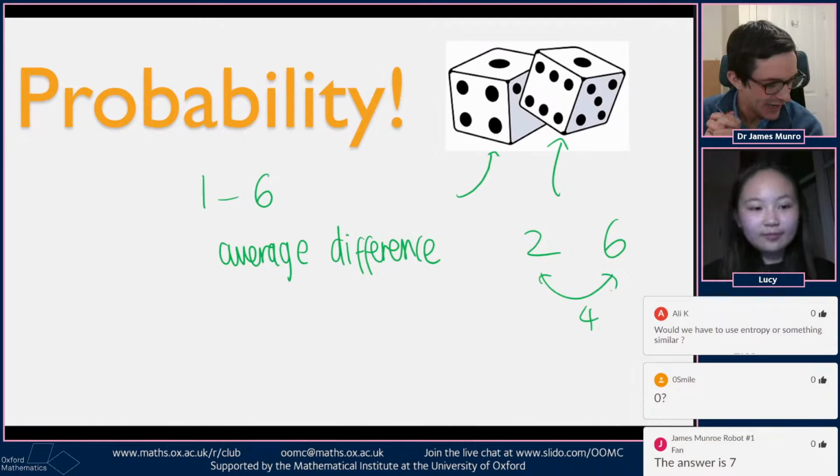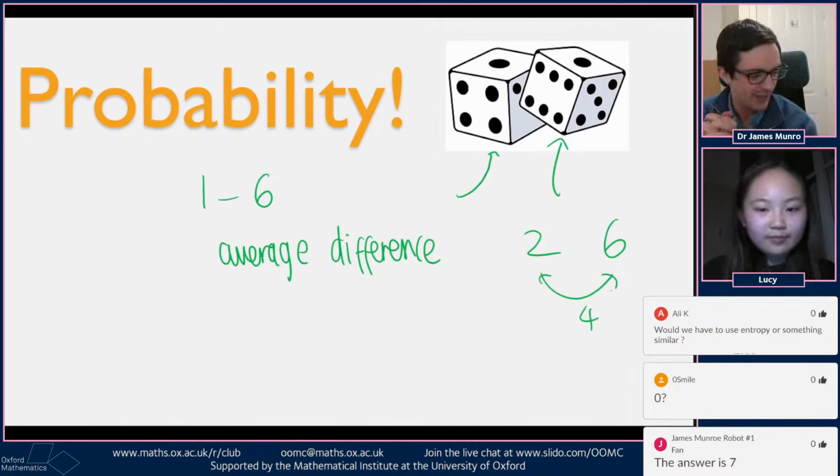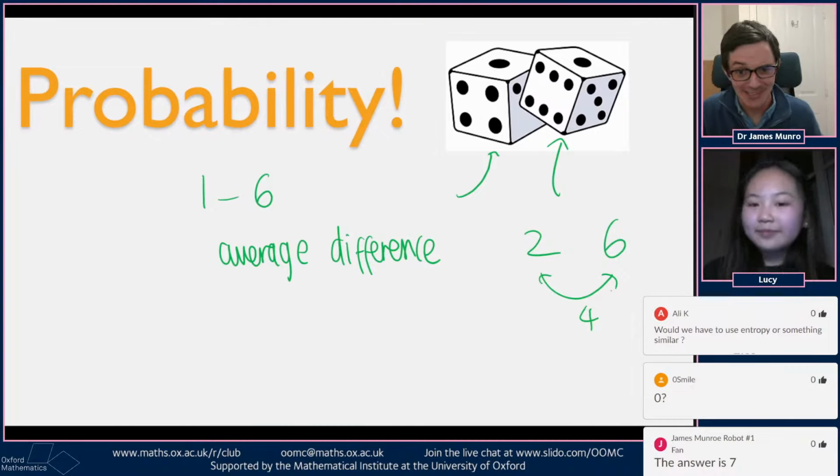There's a guess that the answer is 7. I don't think the average can be 7, because I think the difference is at most 5. The most different numbers would be 1 and 6, right?